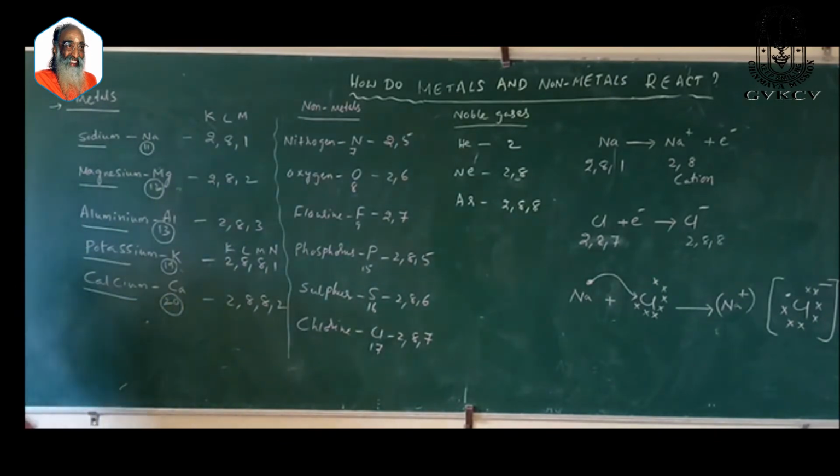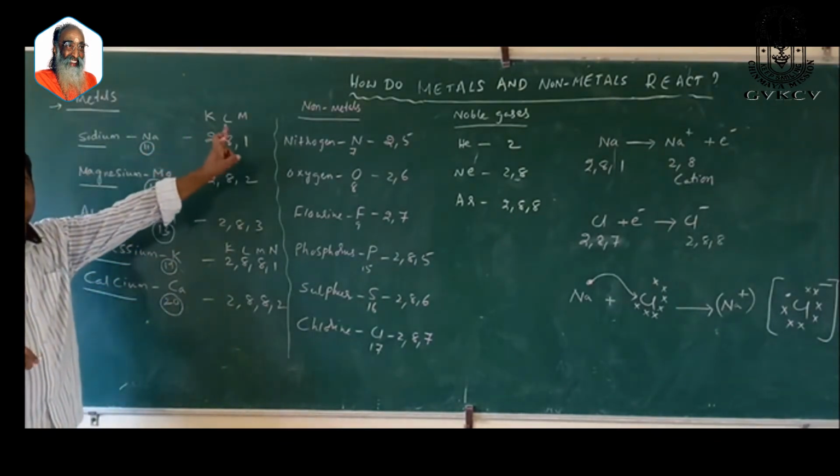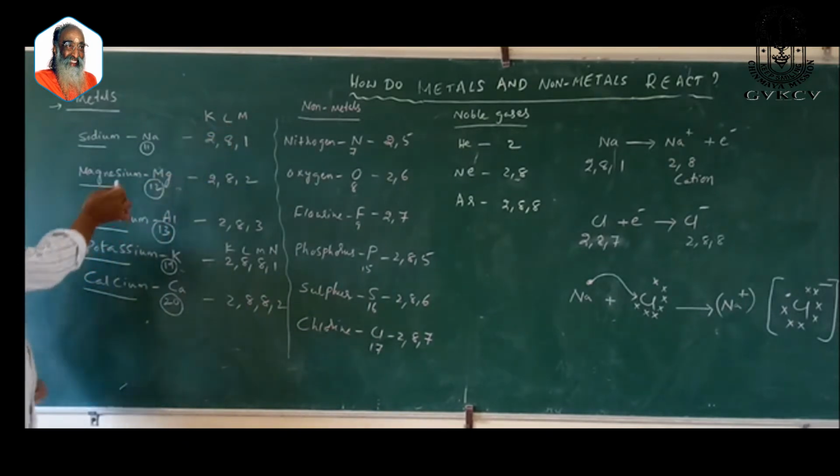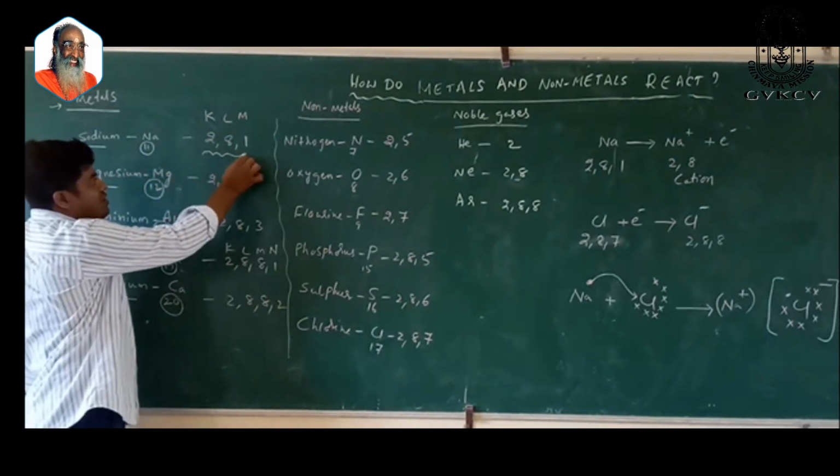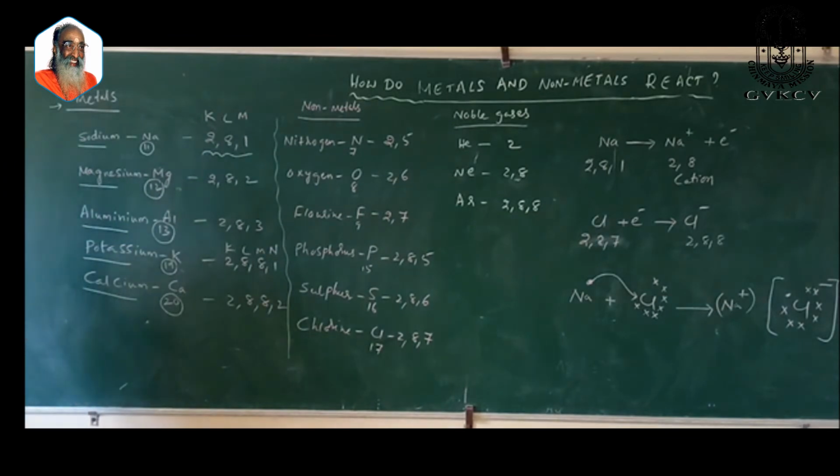As you already know how to write the electronic configuration, you learned this in 9th class. What do you mean by electronic configuration? The distribution or arrangement of electrons in various shells is termed electronic configuration.